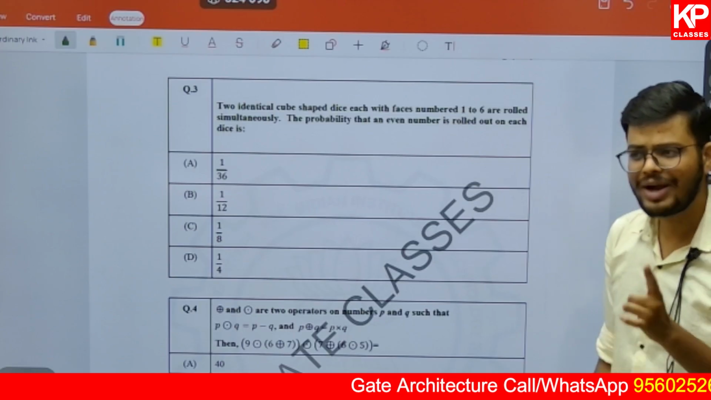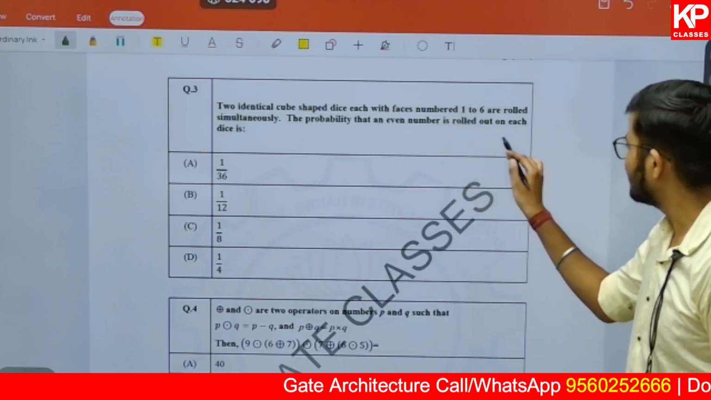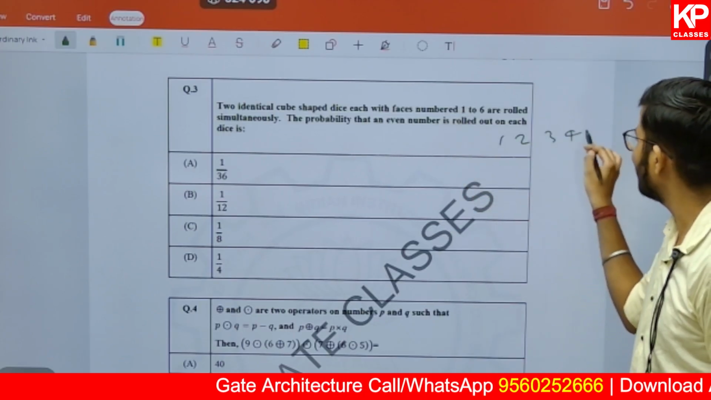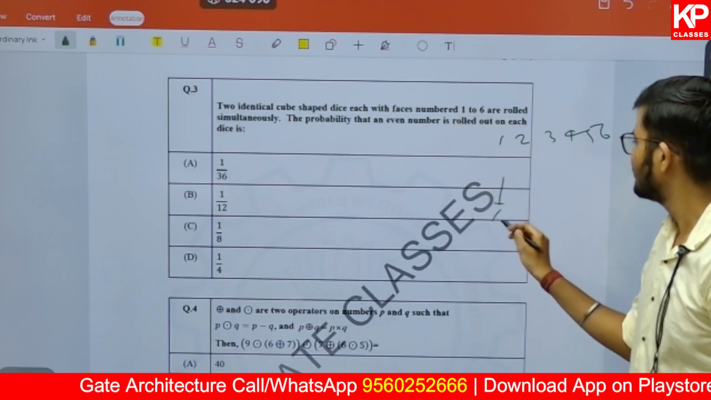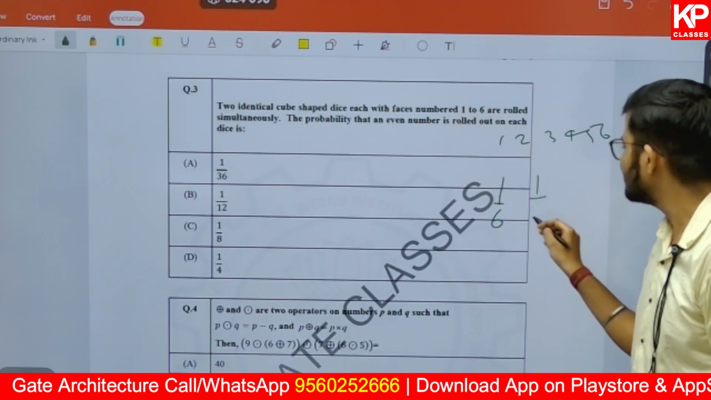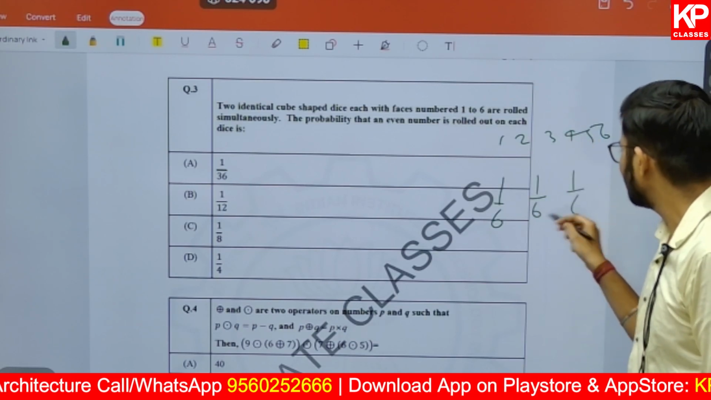If I am going to roll one dice at a time, what are the possibilities? You will get 1, 2, 3, 4, 5, or 6. You can get any of the numbers. So what is the probability of getting 1? It is 1 by 6. What is the probability of getting 2? It is 1 by 6. What is the probability of getting 6? It is 1 by 6.